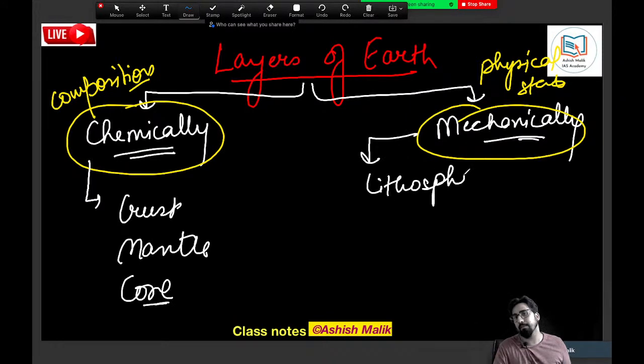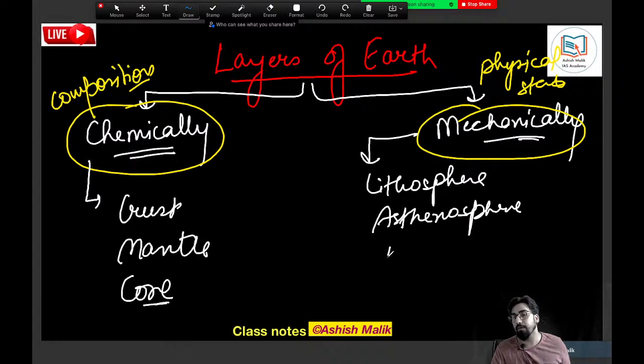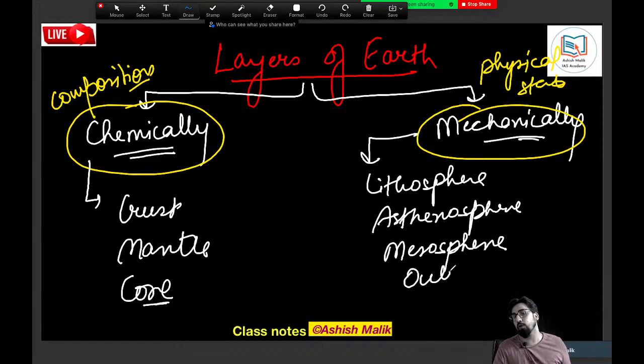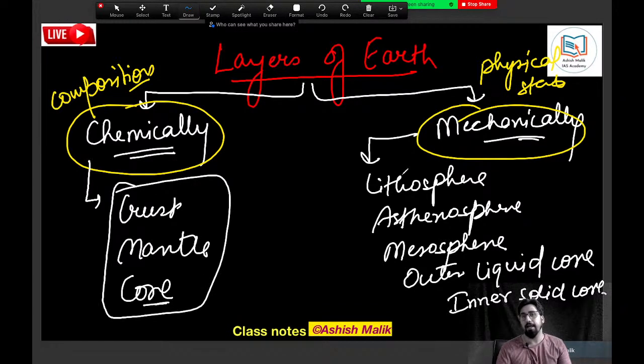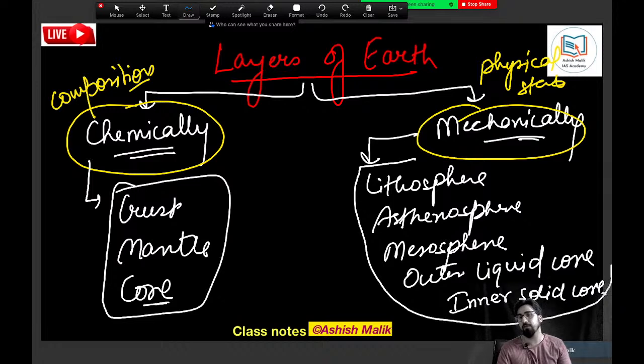Mechanical layers are lithosphere, asthenosphere, then we have mesosphere, then we have the outer liquid core, and then the last one as the inner solid core. Please note it down. Please note this down. So there are three chemical layers and there are five mechanical layers of the earth.